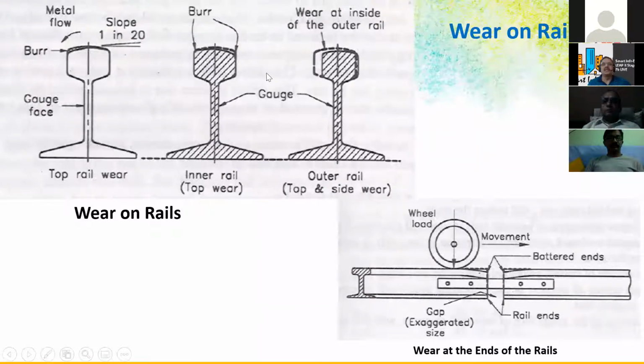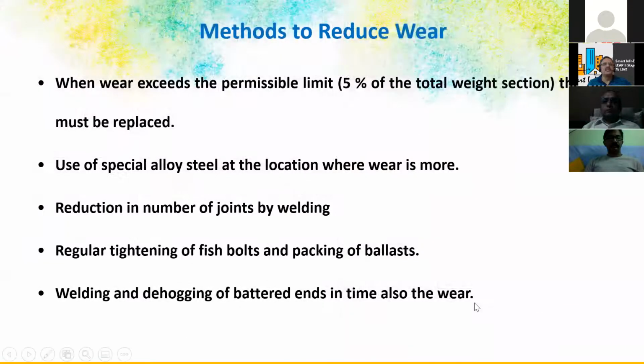So these are the different conditions of wear, and here is end of the rail wear. Because of the fish plates or joint, there will always be stress concentration at the end due to the transition from rail to rail. So you will have this end of the rail depression in the rail. When wear exceeds the permissible limit of 5% of the total weight of the section, the rail must be replaced. So this is one important parameter for safety actually.